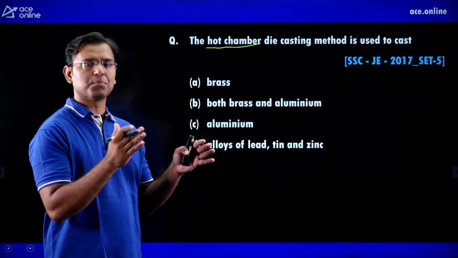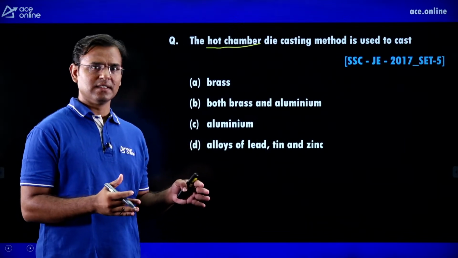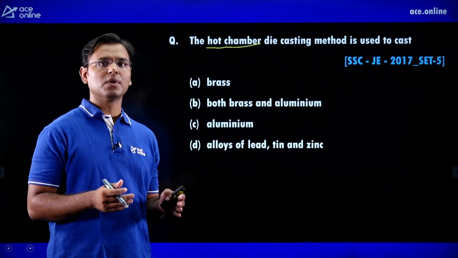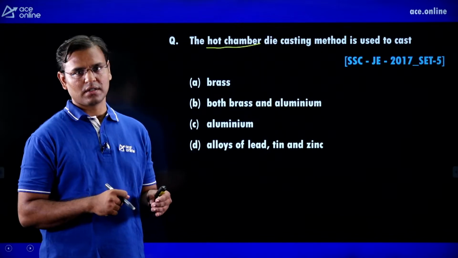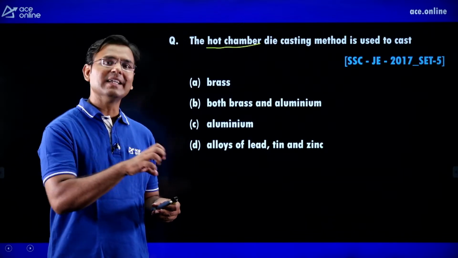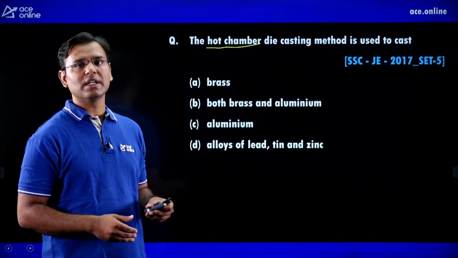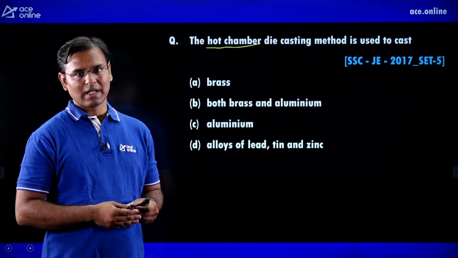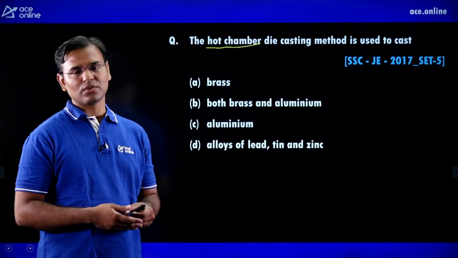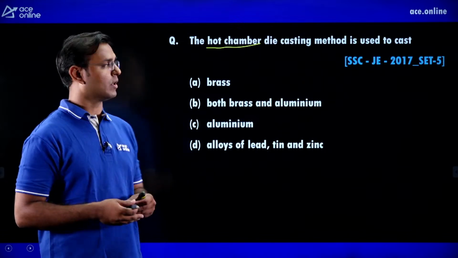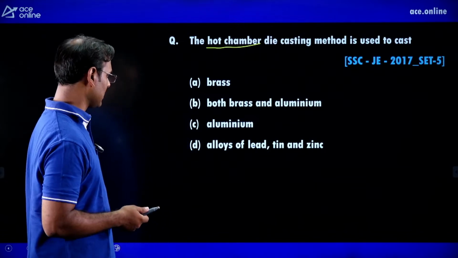We can take the mold, we can put that mold into the furnace, and we can give the heat, and in that hot mold or heated mold we can put some metal powder. Then that metal powder will extract the heat from the mold, and it will convert into the liquid, and it will take the shape of the cavity, and after cooling again it will convert into the solid. Then by using ejector pins we can take out that casted component. It is known as hot chamber die casting.